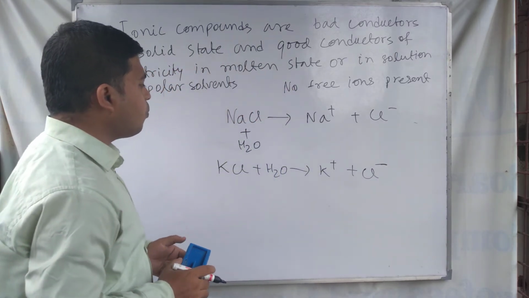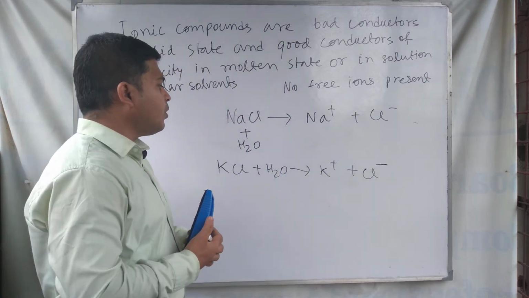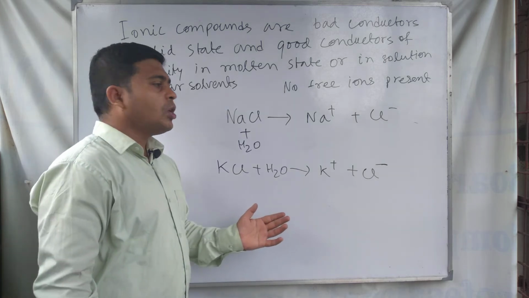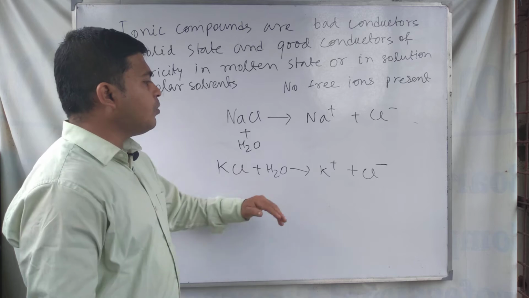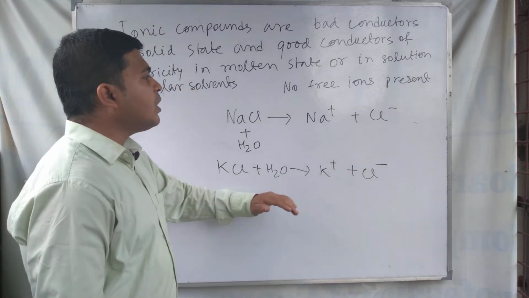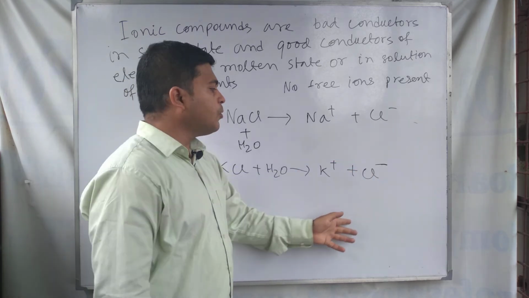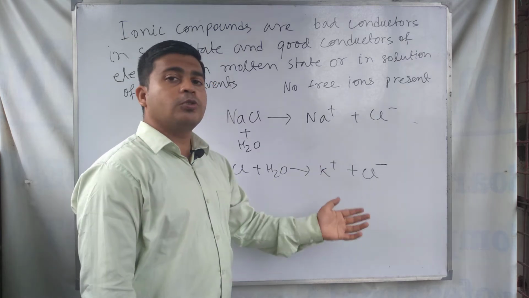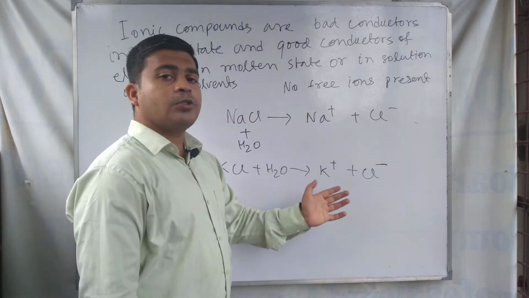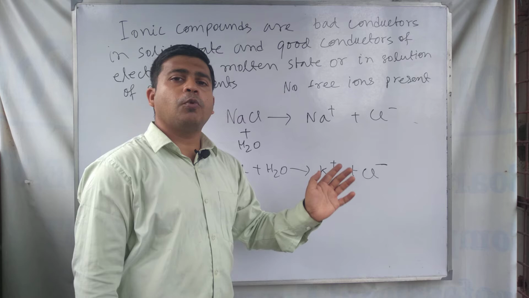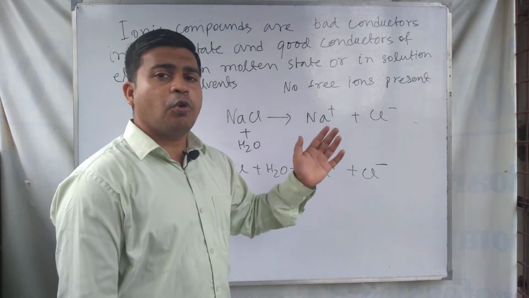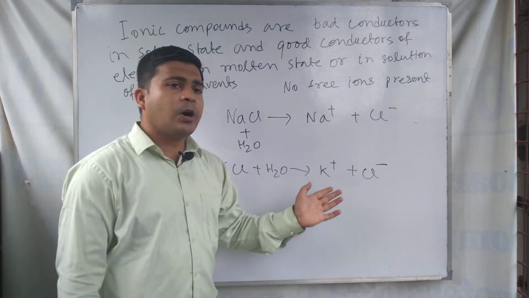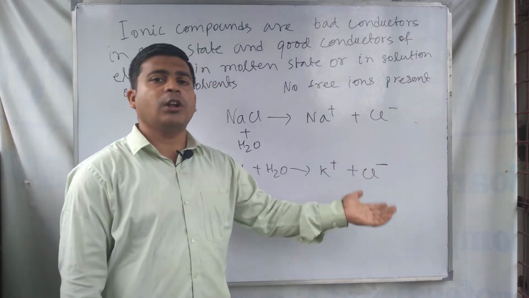So in the presence of water, the opposite charge ions are dissociated, and as a result free ions are present in the aqueous solution or polar solvent solution, because water is a polar substance. In water or in any polar solvent, this compound dissociates into its component ions.